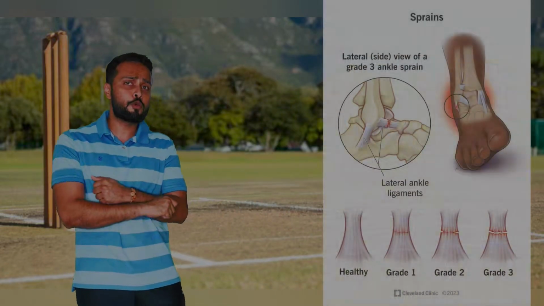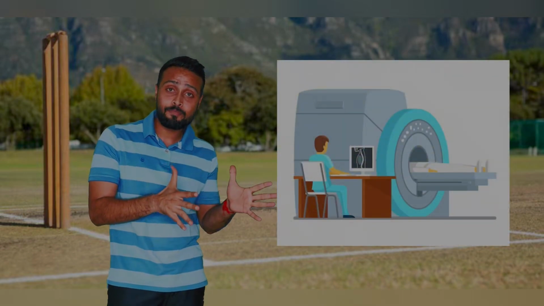So if a ligament sprain is there, if it is grade 1 or grade 2, we don't have to worry at all because it can recover faster, maybe in 10 to 15 days. We can get him back on the field. If it is a grade 3 injury, we have to worry a little. But let's see, he has undergone scanning and we will come to know the results soon about what exactly has happened.